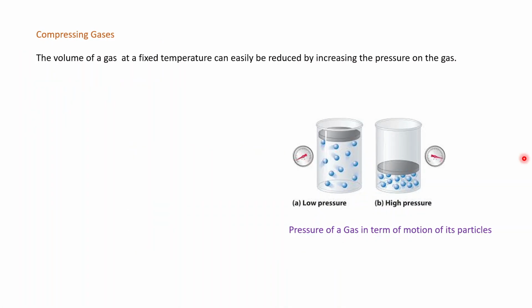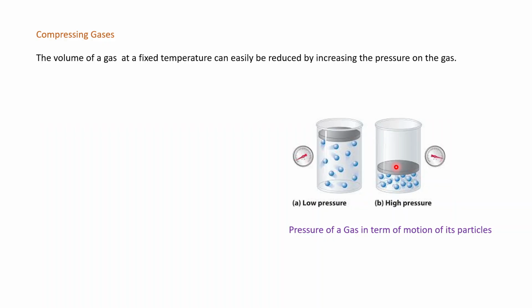We can picture a gas as a collection of randomly moving particles which are continuously colliding with each other and with the wall of the container. The gas particles exert a force on the wall of the container, causing pressure. When we decrease the volume, just like here in this picture, the molecules get close together and hit the wall of the container more often.